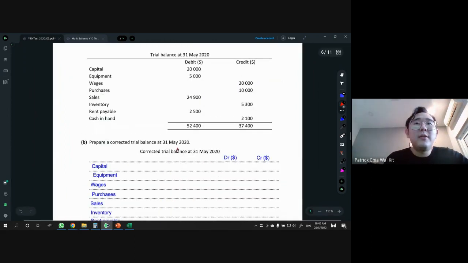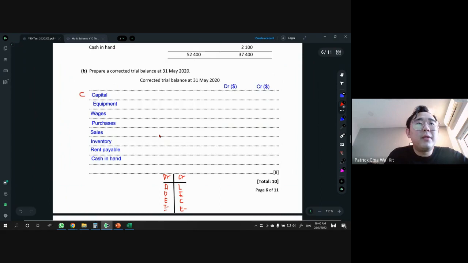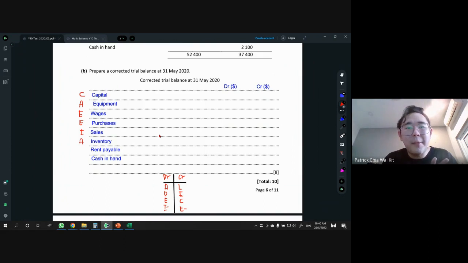All right. So let us write down first. Capital, of course, capital account, capital element. Equipment is an asset. Wages is an expense. Purchases is an expense. Sales is income. Inventory is asset. Rent payable. Now, people, rent payable is just rent paid, so do not be confused. This is not trade payable. Trade payable is liability, but rent payable, rent is just an expense. So rent payable is the same as rent paid. This is just an expense. All right, cash in hand, asset.